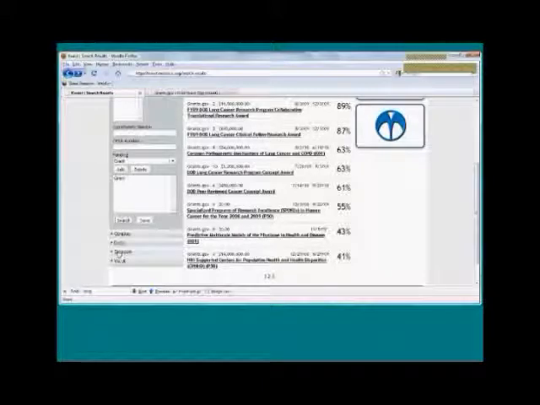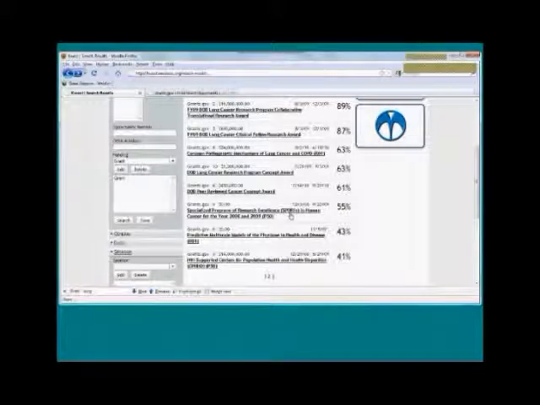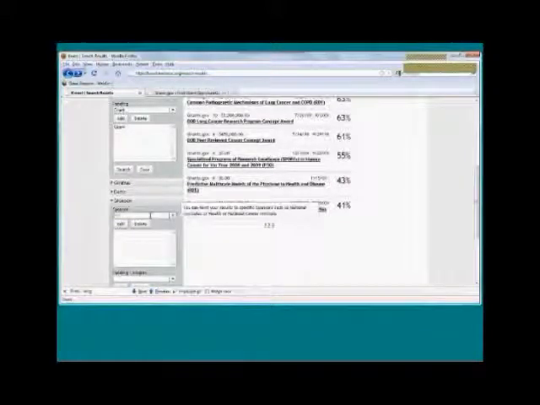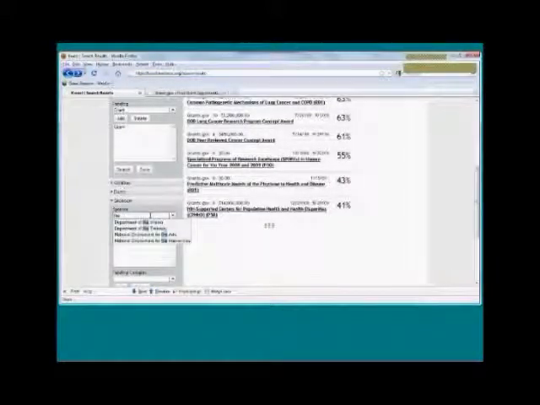Let's say we want to do a search by sponsor as well. One of the cool things about the way our drop-downs work is that if you type in any word, we'll start with D, all the results in the drop-down that have the word D in it will show up. It doesn't have to be first. It can be anywhere within the string. It can be part of a word. It'll show up. But we're going to type health.